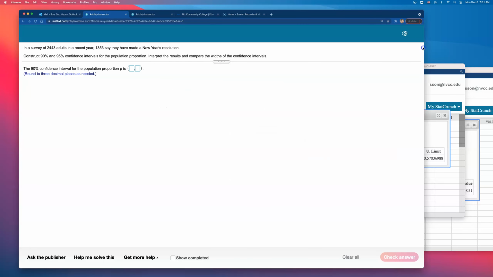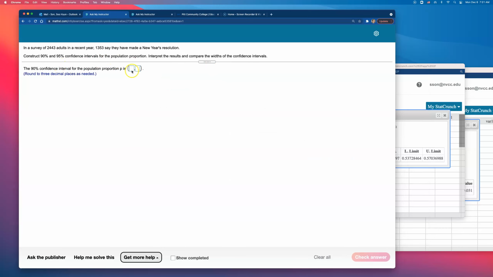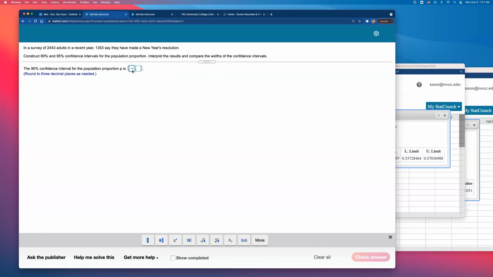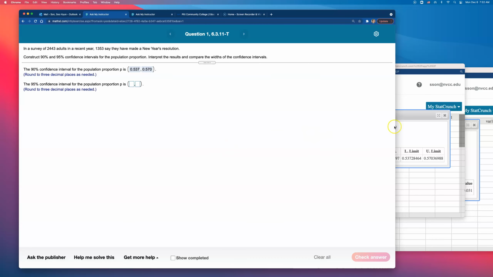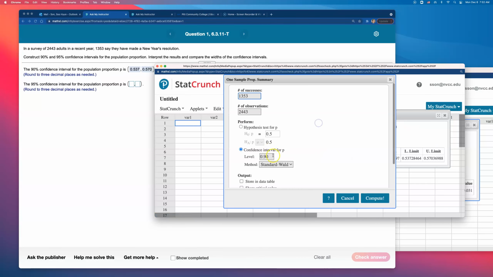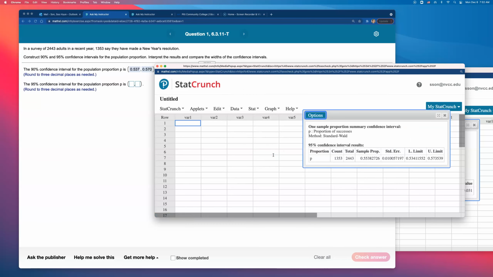So the interval is from, I'm going to make this a little bit smaller, 0.537. Whoopsie, not negative, 0.537. All right, the upper limit is 0.570. So if you just switch the level to 0.95, you should be able to find the 95% confidence interval. And I believe they will ask you to compare them.